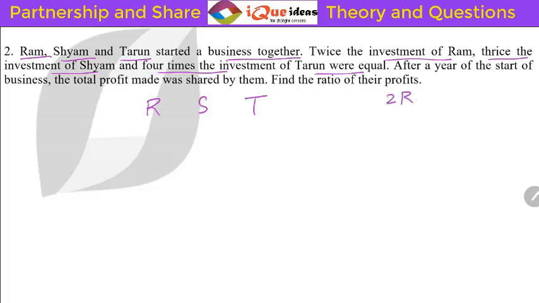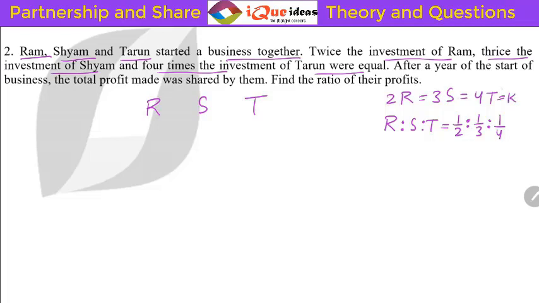2 times R is equal to 3 times S is equal to 4 times T. Alright, so from here we can directly find the ratio of R, S and T. This we have done in the ratio chapter. Directly we can say whenever there is a multiplication in the ratio, they will come in inverse. So R is to S is to T will be 1 by 2 is to 1 by 3 is to 1 by 4. Or what you could have done is you could have taken K.